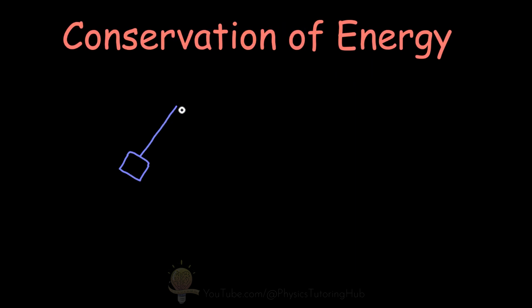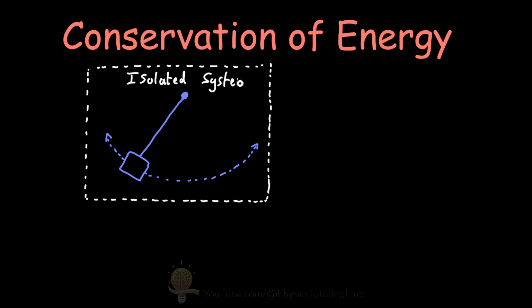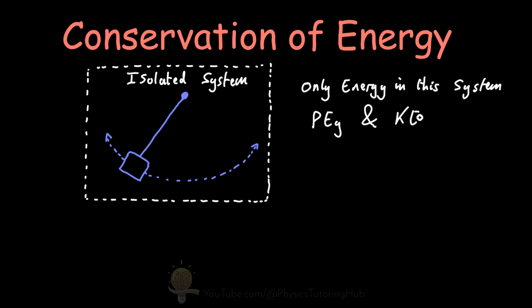Let's look at the motion of a pendulum as it swings from side to side. Now we're going to treat this pendulum as an isolated system, which means that it does not interact with the outside world. The only energy in this system will be the gravitational potential energy and the kinetic energy of the pendulum itself.